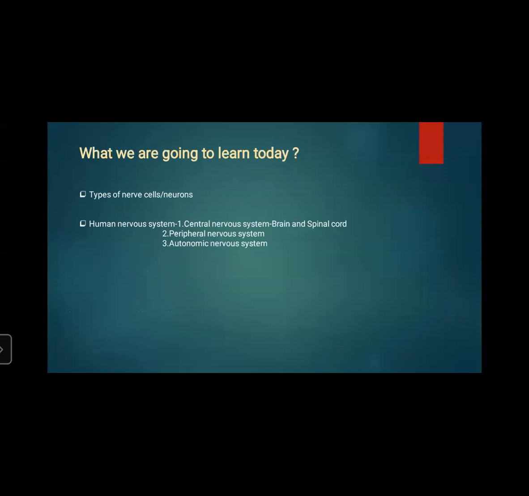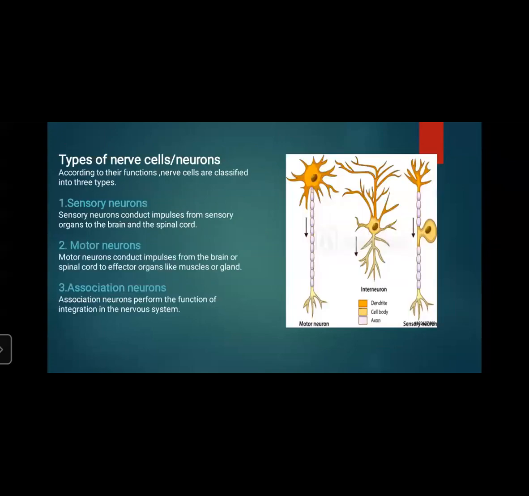What we have learned: types of nerves. There are three types of nerves or neurons according to their functions: sensory neurons, motor neurons, and association neurons. Sensory neurons conduct impulses from sensory organs to the brain and spinal cord. Motor neurons conduct impulses from the brain or spinal cord to the effector organs like muscles or glands. Association neurons perform the function of integration in the nervous system.